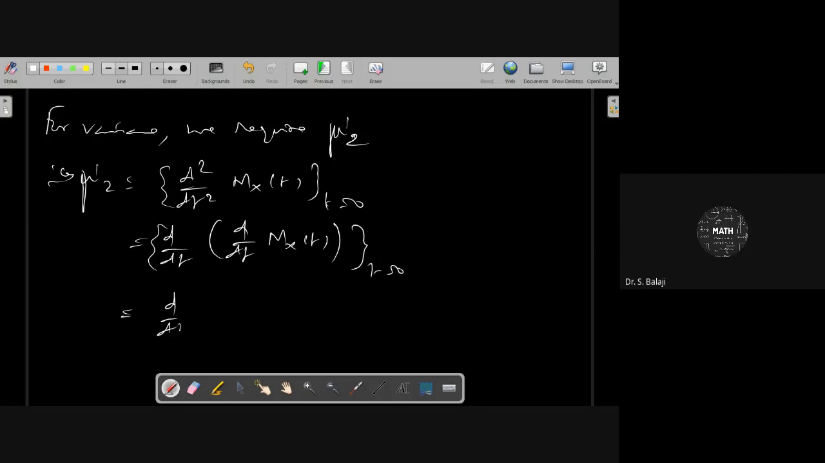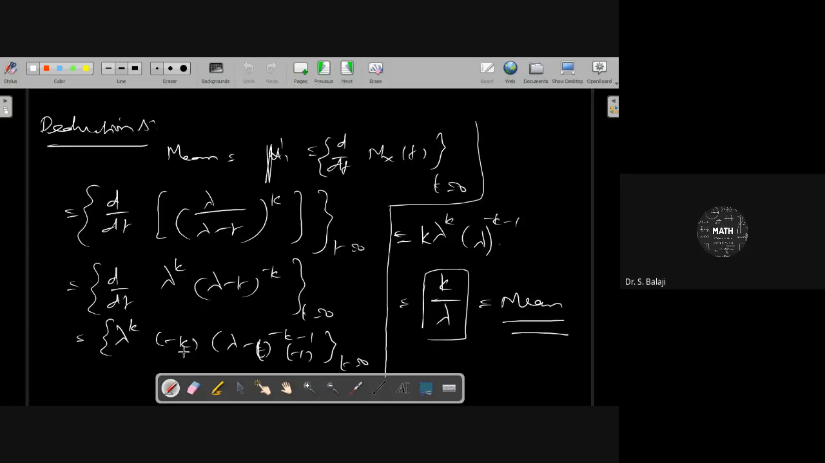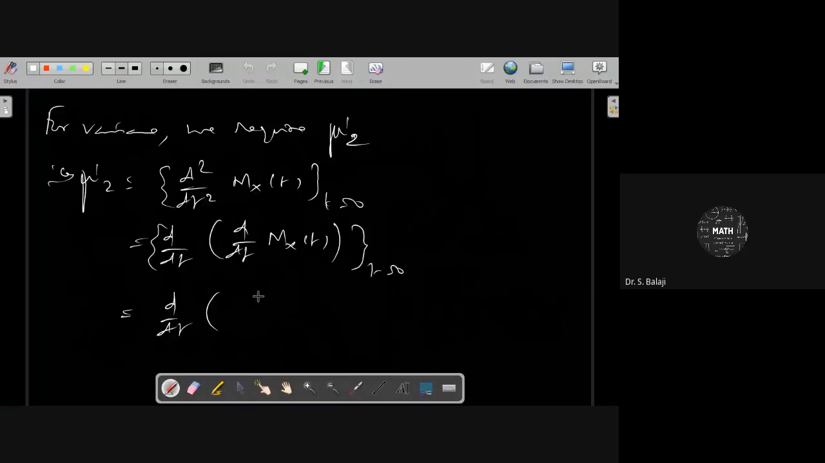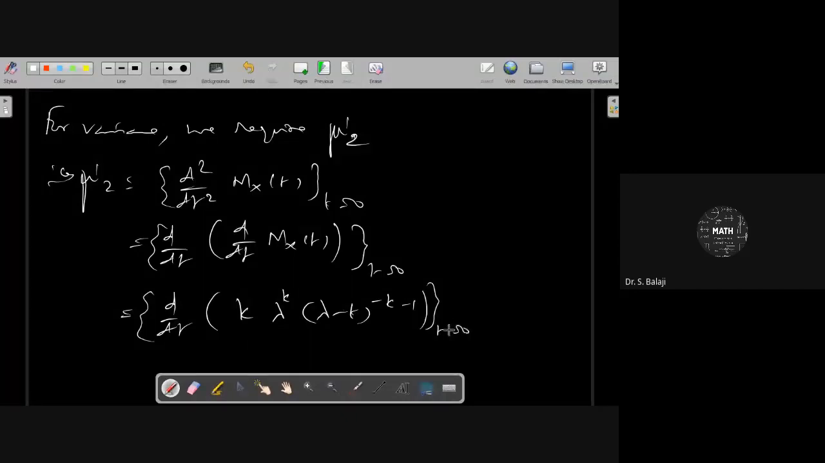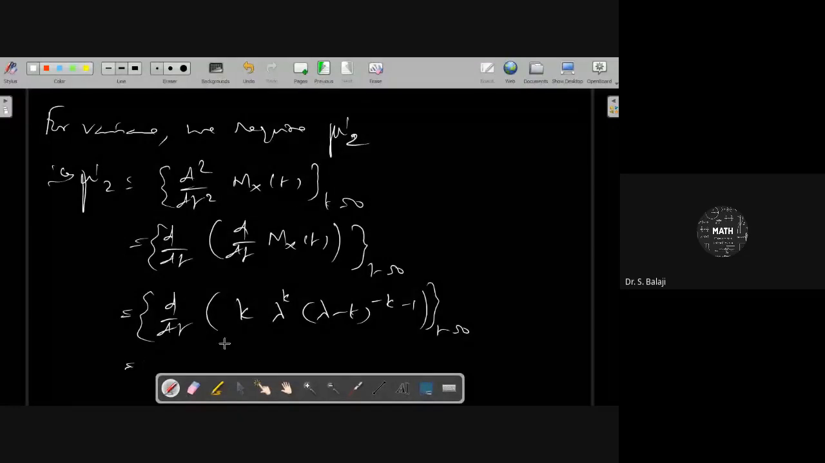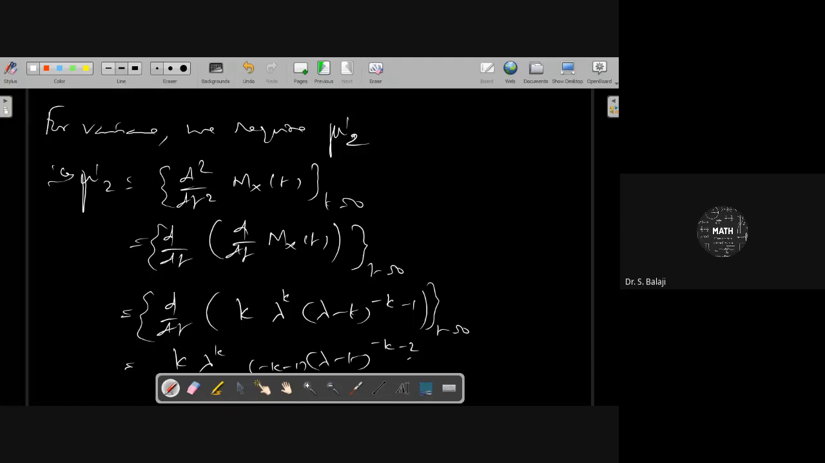The first derivative already gives plus k lambda power k (λ − t) to the power −k − 1, times (−k − 1)... Already one derivative is over, so differentiate again. K and lambda power k are constants. We get minus (k + 1) times (λ − t) to the power −k − 2, with one more minus, and then put t equal to 0.